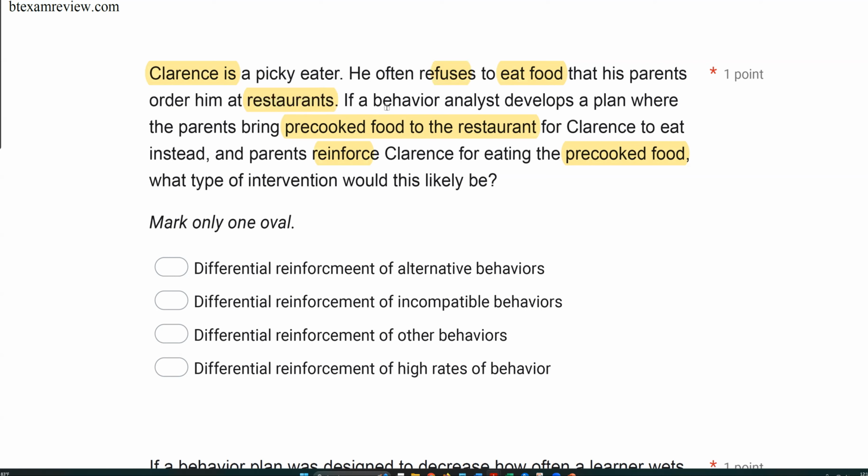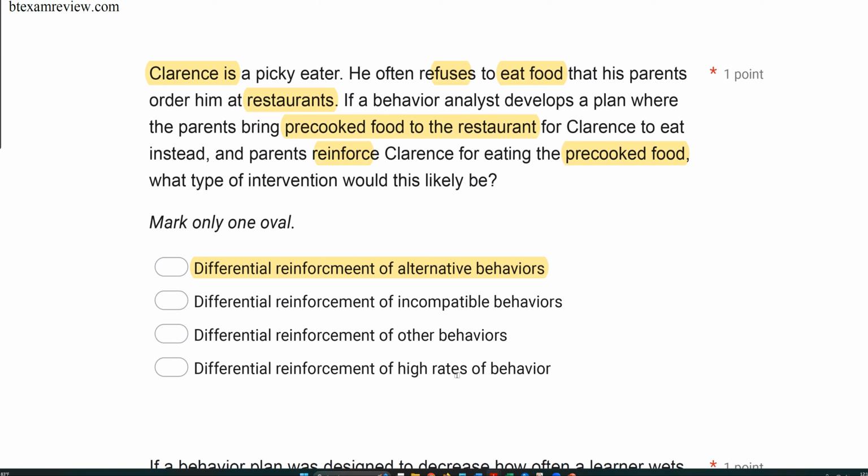So ask yourself, can Clarence refuse to eat the food at the restaurant and eat the pre-cooked food as well? He can. Those are not incompatible. Those are alternative behaviors. This is an alternative to Clarence refusing to eat the food at the restaurants. Even if Clarence refuses to eat the food at the restaurants, he can still eat the pre-cooked food. Those aren't incompatible, they're alternative.